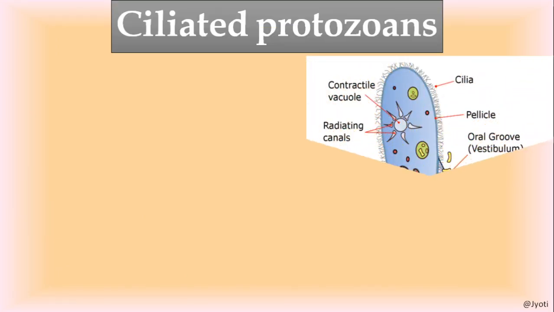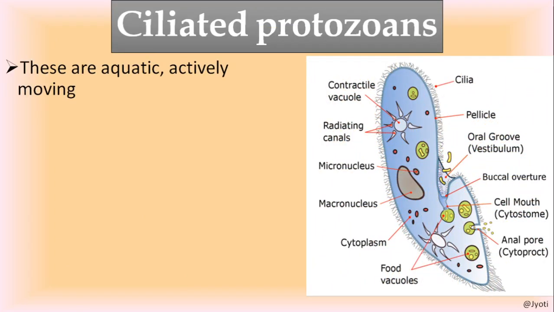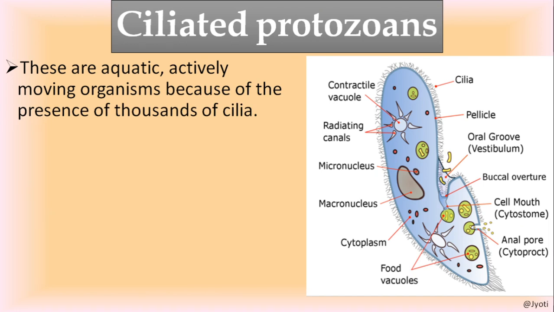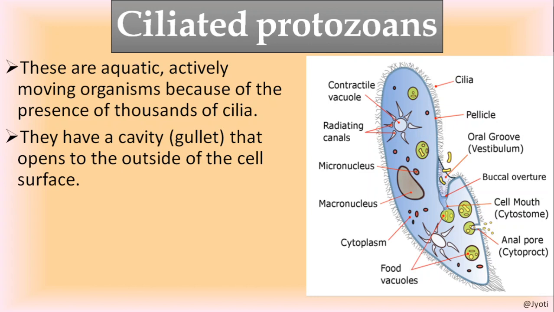The next come to ciliated protozoans. So this is the example of Paramecium. They are aquatic, actively moving organisms because of the presence of thousands of cilia. So here you can see the small hair-like structures present throughout the body. Okay, and due to the presence of these cilia throughout the body surface, they move very actively in the water, and they have a cavity that is called gullet. So here you can see the cavity. This is called gullet that opens to the outside of the cell surface. So it has a mouth-like structure.